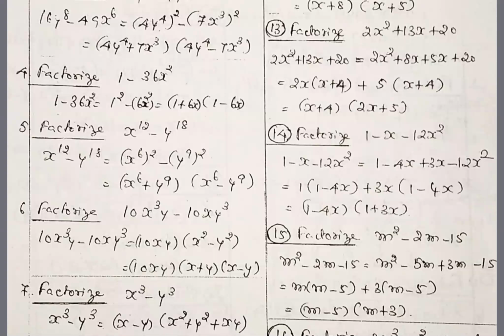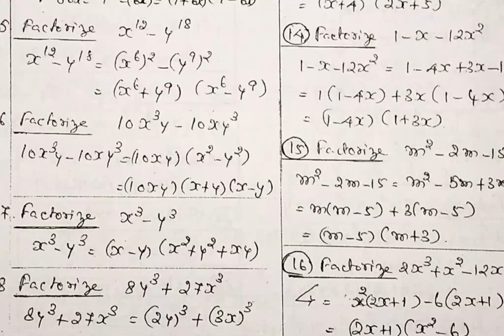So problem number 6, 10x cube y minus 10xy the whole cube. A square minus b square format not available. So you take out the common term, 10xy we have taken out. Balance x square minus y square. Already answer over. 10xy one bracket, x square minus y square is a factor. Again, if you want to go one more step, 10xy into (x + y) into (x − y). The three factors. Either two factors or three factors, both are answers.